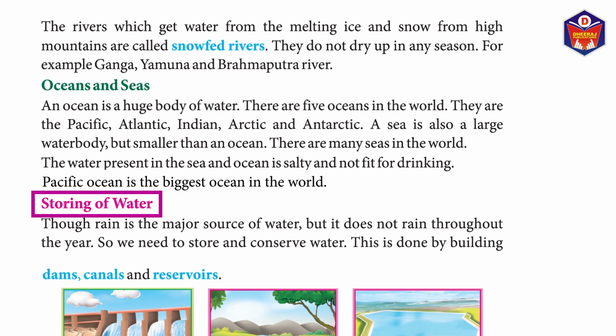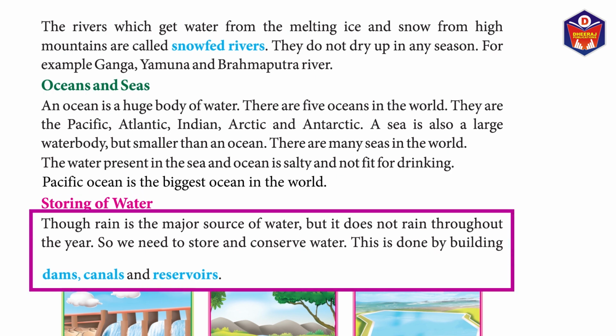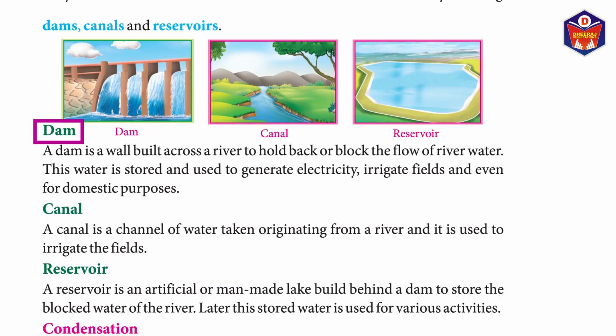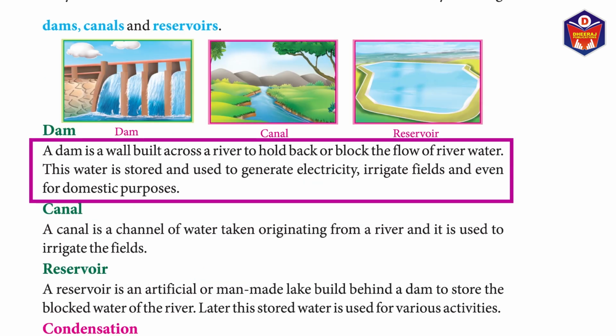Storing of water. Though rain is the major source of water, it does not rain throughout the year. So, we need to store and conserve water. This is done by building dams, canals, and reservoirs. Dam. A dam is a wall built across a river to hold back or block the flow of river water. This water is stored and used to generate electricity, irrigate fields, and even for domestic purposes.